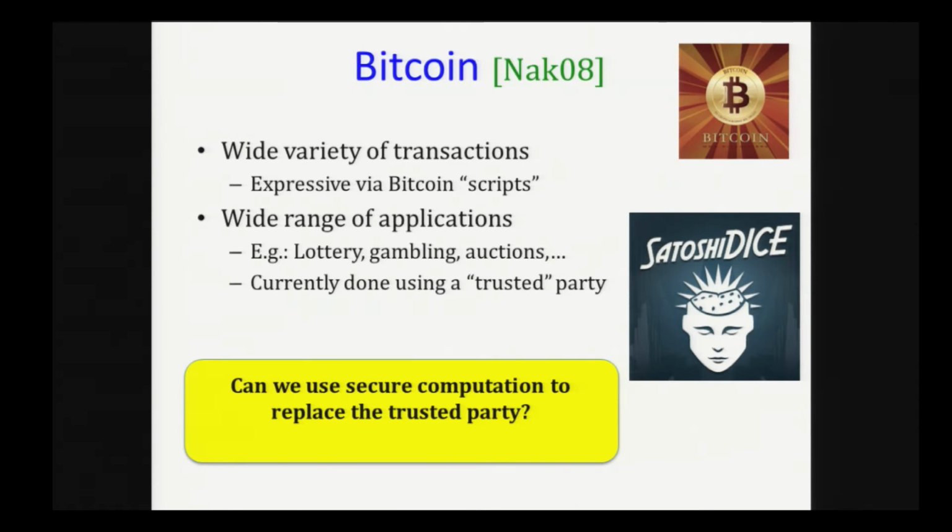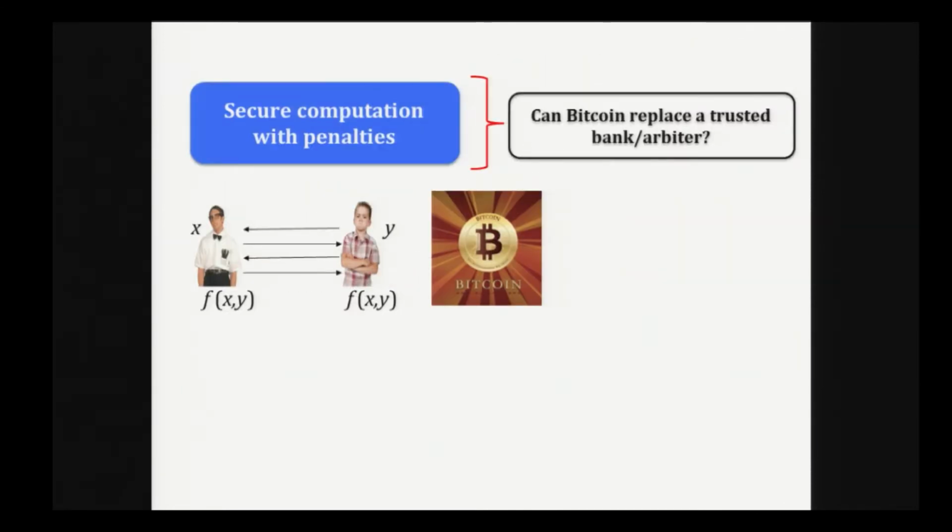So protocols for secure computation are now getting faster and faster. But this, again, hits the fundamental problem that secure computation does not give fairness, which is something very important for these applications. Right? So on the one hand, we have secure computation with penalties, and we can ask, OK, so can Bitcoin replace the central trusted bank or the arbiter?